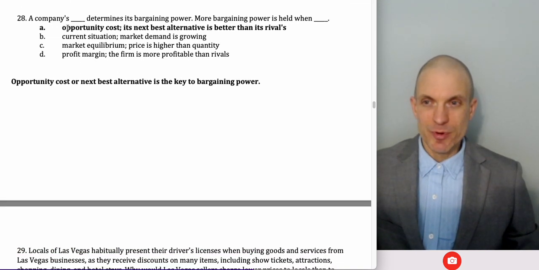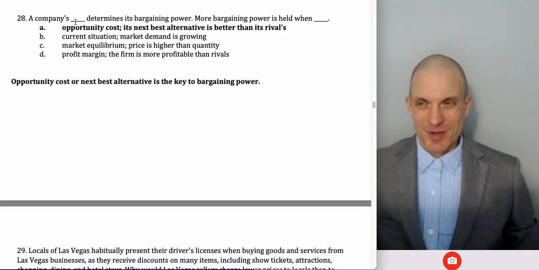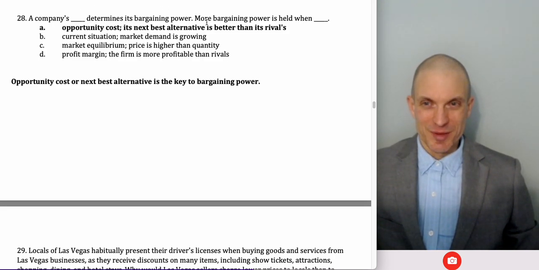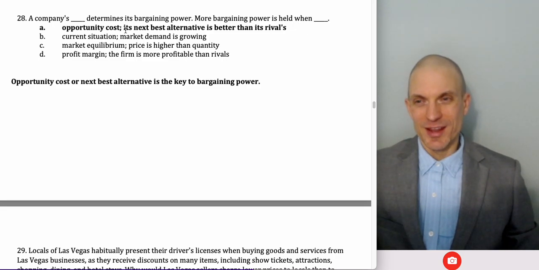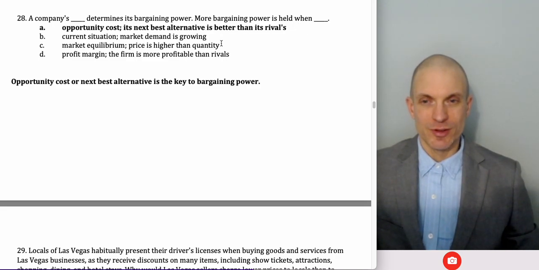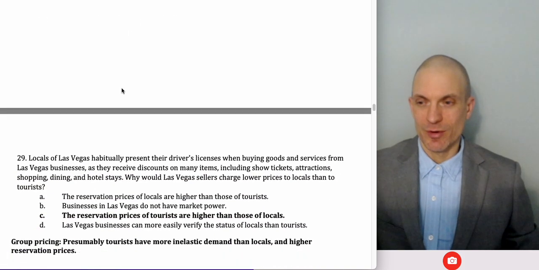A company's opportunity cost determines its bargaining power. More bargaining power is held when its next best alternative is better than its rivals'. Right? So opportunity cost, or the next best alternative, is the key to bargaining power.